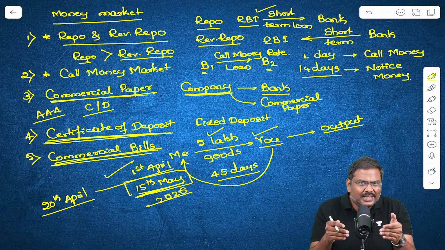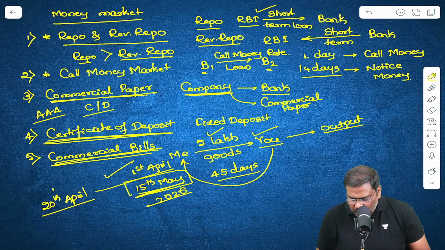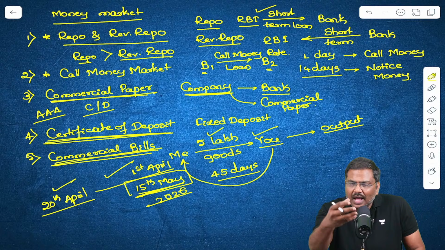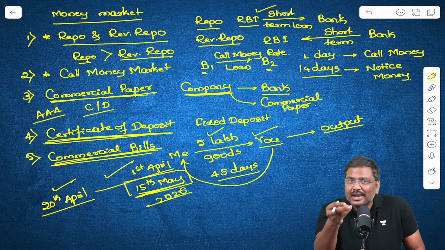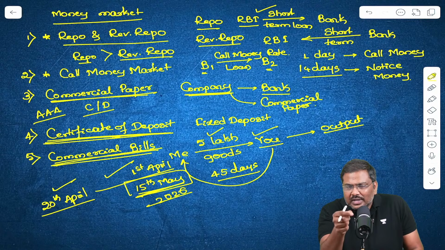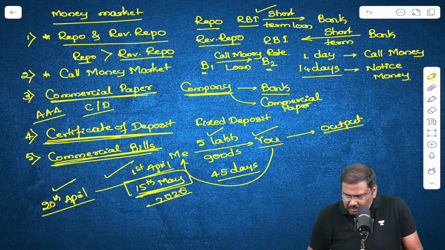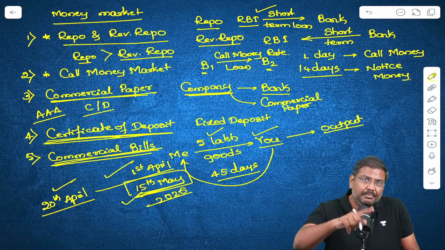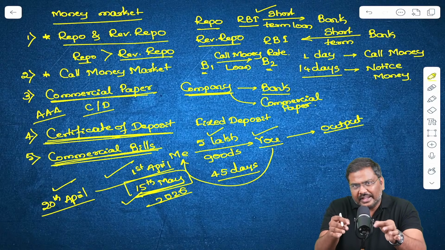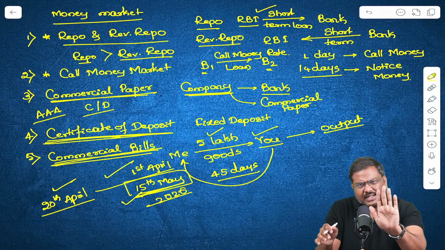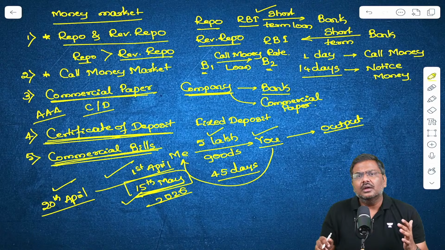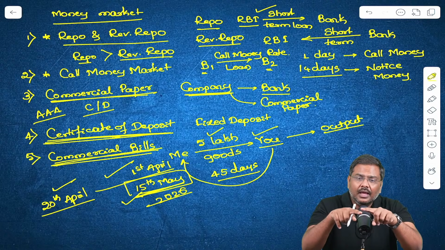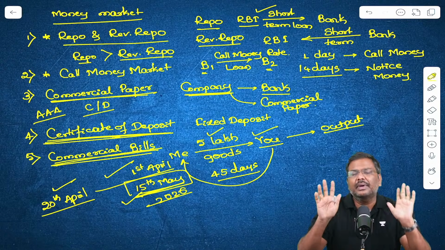So for whatever reason, I need the money on 20th April. I will come to you and ask you to make the payment of 5 lakh rupees. Your reply will be, sir, I made a promise that I will make a payment on 15th May. Here is a document. You have the document. So I will make a payment of 5 lakh rupees only on 15th May, not before.